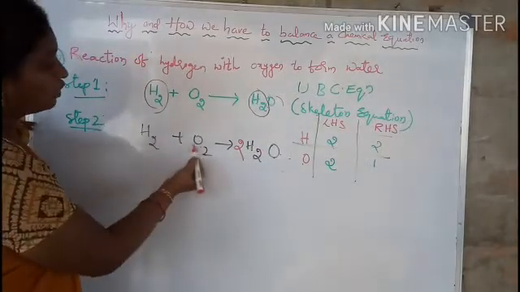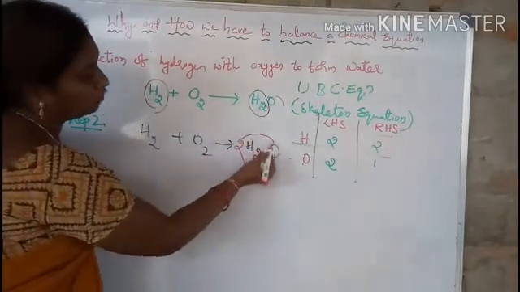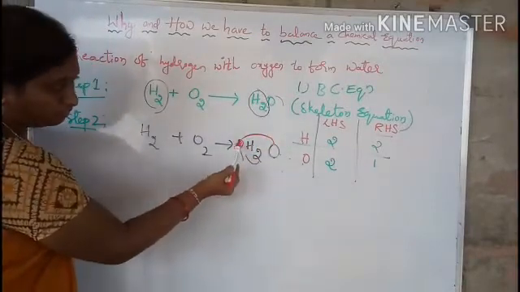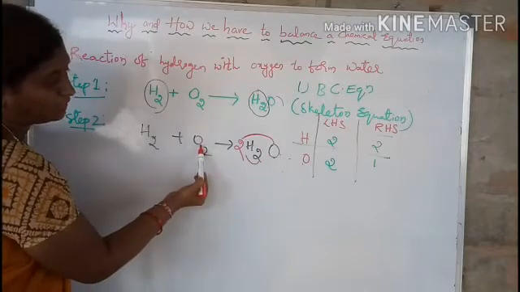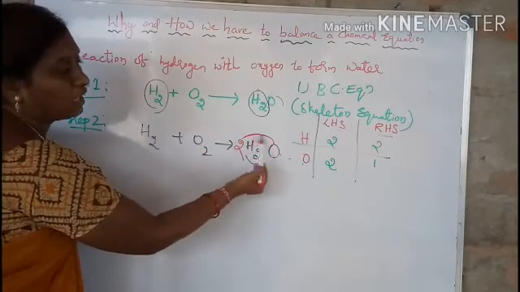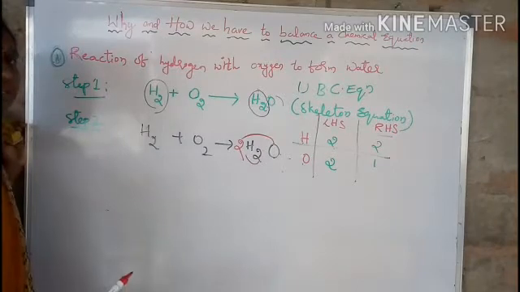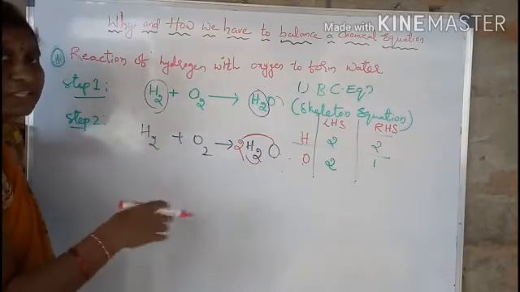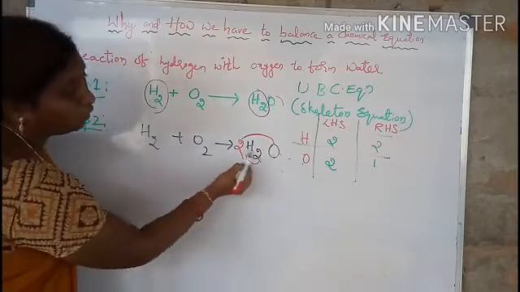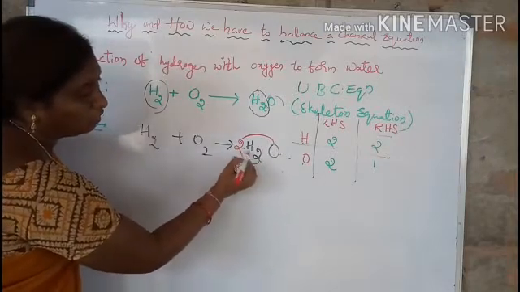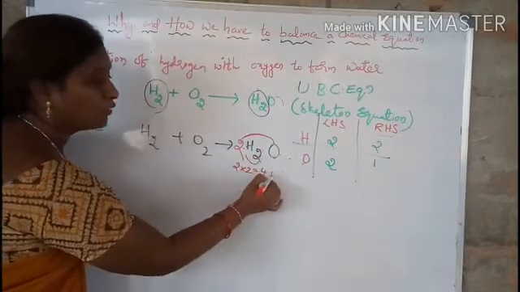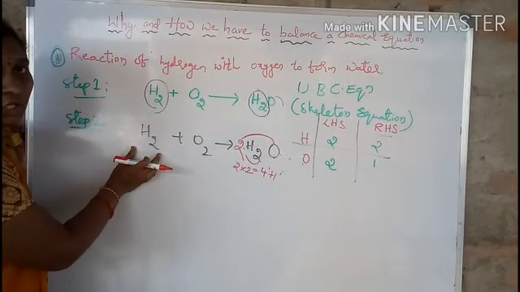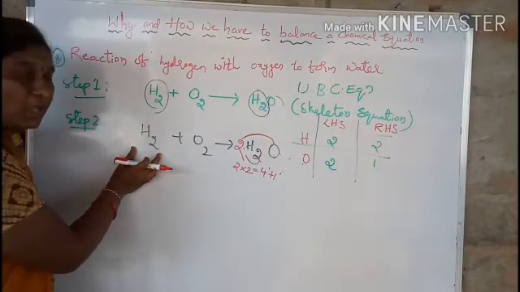So now oxygens are 2 here, and this 2 is for hydrogens and also for oxygens. So now 2 oxygens on the LHS side and 2 oxygens on the RHS side. Then now you again check for hydrogens. Okay, this is a hit and trial method. You have to check once again and once again. Here 2 into 2, 4 hydrogens are present on the RHS side, but on the LHS side only 2 hydrogens. So we have to balance hydrogens now.